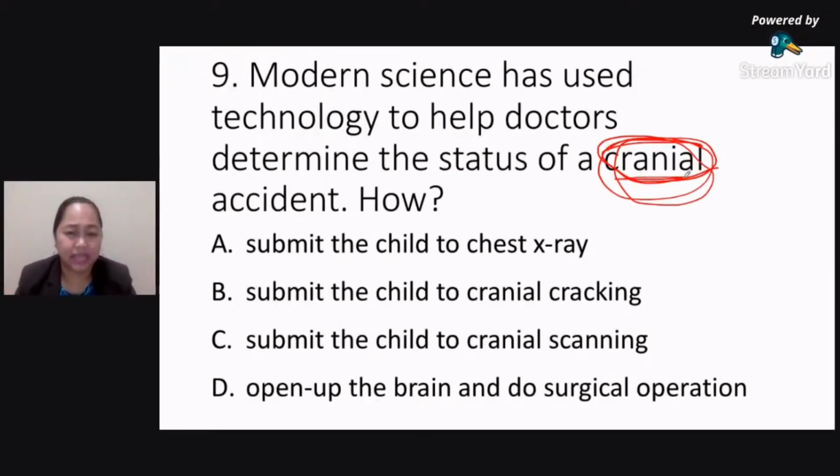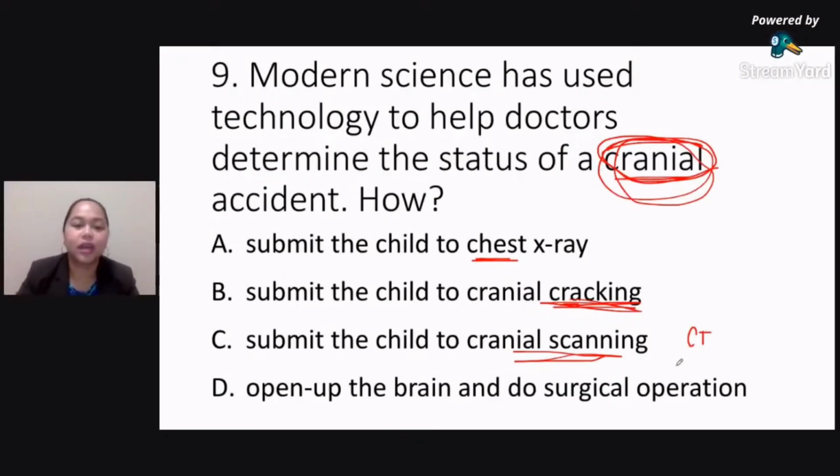Submit the child to chest x-ray. Of course, you cannot choose this because this is talking about the chest. Submit the child to cranial cracking. So, ika-crack mo yung bungo ng bata, ika-crack mo yung skull ng bata. Submit the child to cranial scanning. Cranial scanning here, this is what we call the CT scan. Okay, so that's cranial scanning. Or letter D, open up the brain and do surgical operation.